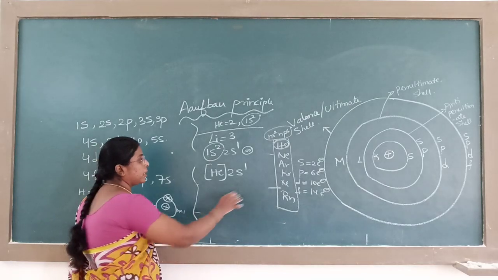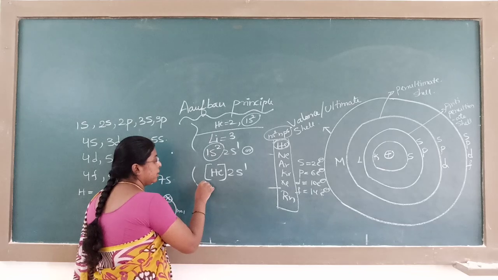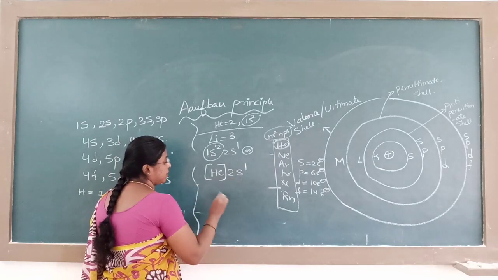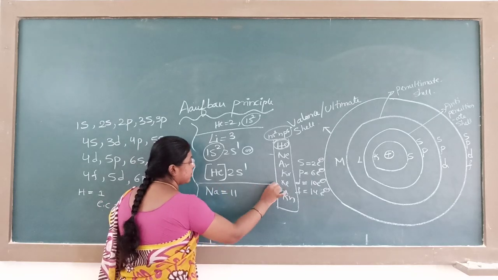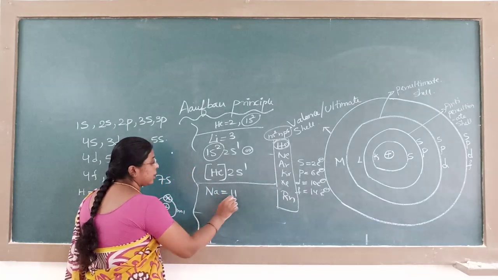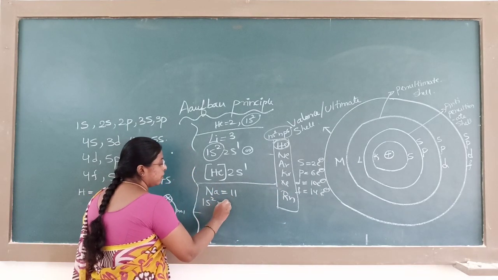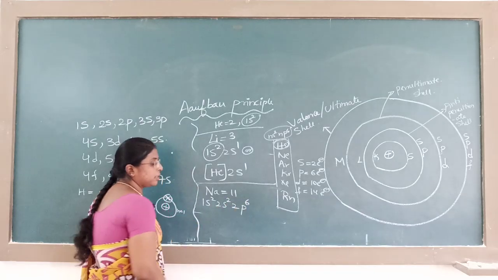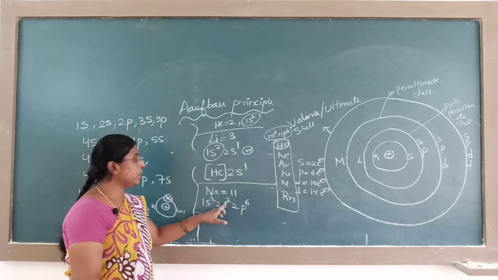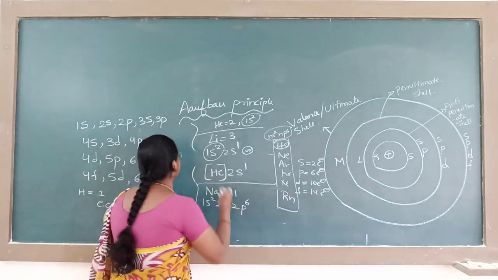One more example I will take. Neon's atomic number is 10. Sodium's atomic number is 11. I can write it as 1s2, 2s2, 2p6, whose capacity is 6. Total it is 10. Still one electron is there. Where will it go?